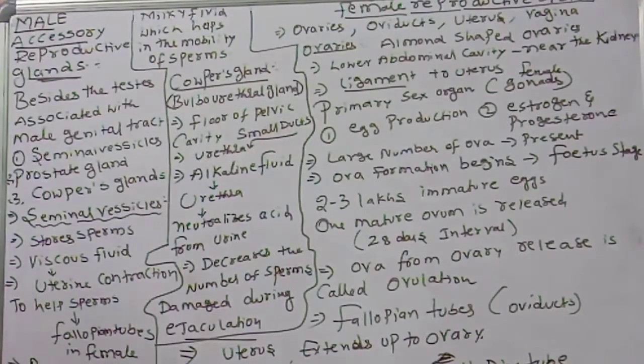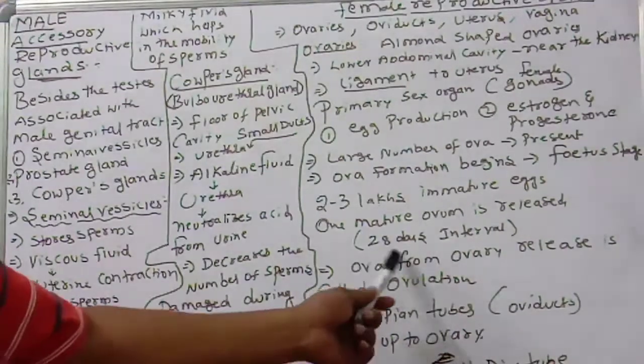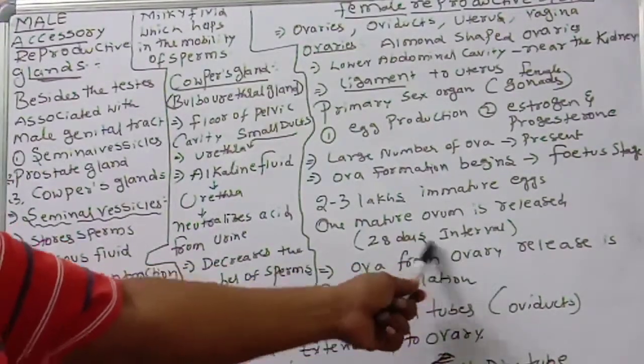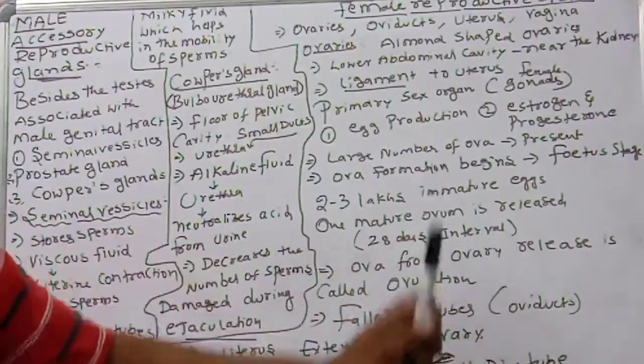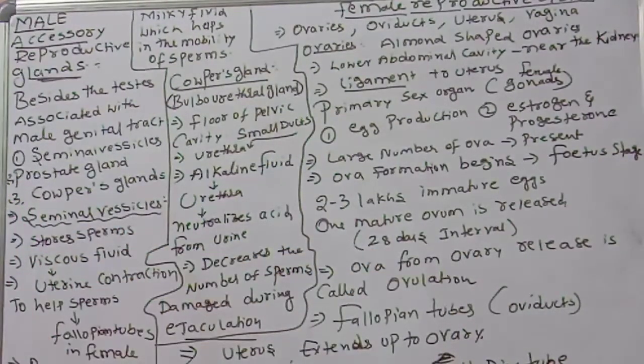Next, what do you call the release of ova from the ovary? Releasing of ova from the ovary is called ovulation.